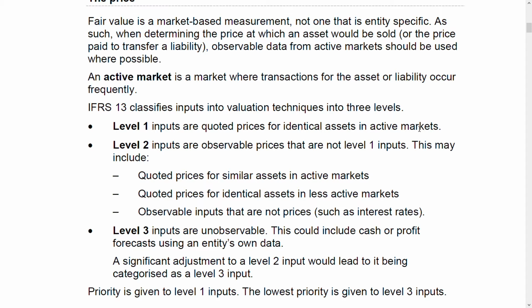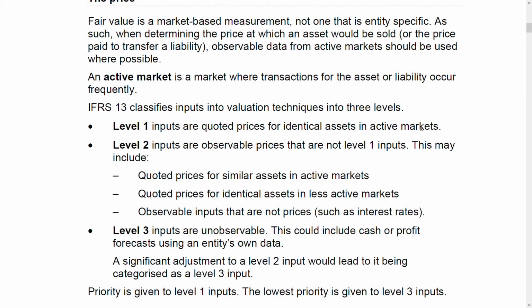Whenever you have to value, you first go through level 1, then level 2, then level 3 is the last resort. It goes in this order. First you see whether there are identical assets for that or not in the active market, if you want to value your asset or liability. If it's not available, then you go to level 2.